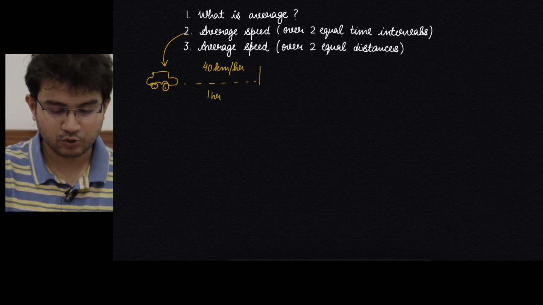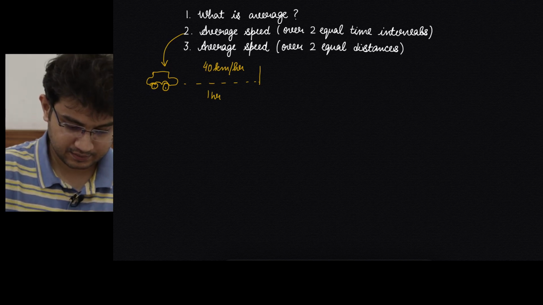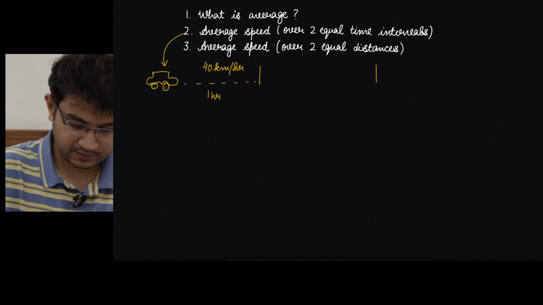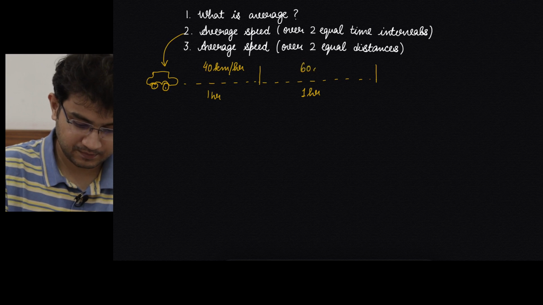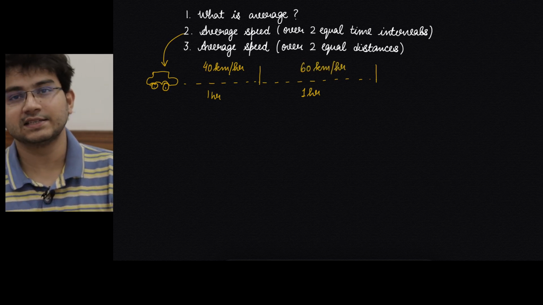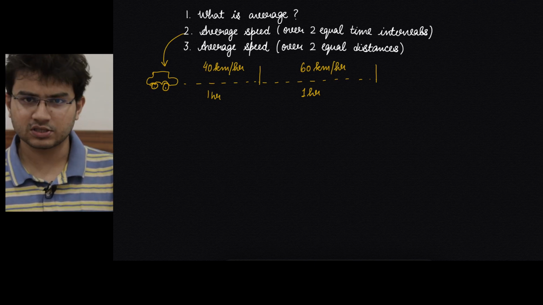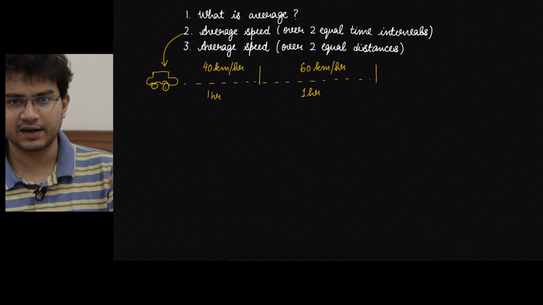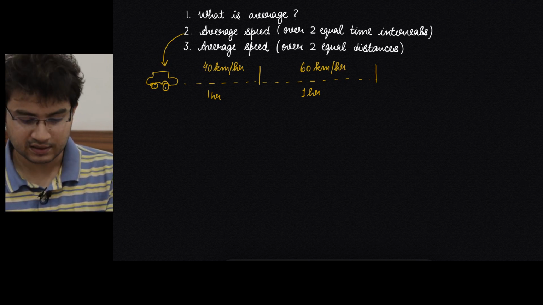But then something happened to me and I said I'm going to go faster, and for the next 1 hour I went at a speed of 60 km per hour. Now if I am asked to find out the average speed in this case, can I go with the same logic, 40 plus 60 divided by 2, or the mean of 40 and 60, which would be 50?